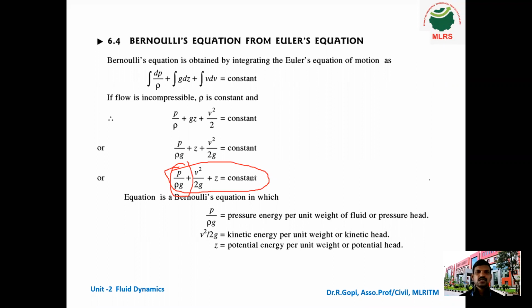V square by 2g is the kinetic energy or kinetic head. And Z is the potential energy per unit weight, or potential head. Using this, we will see today's problem.